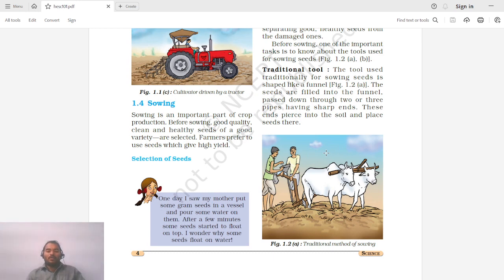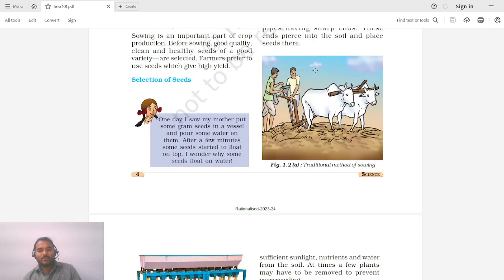So there are different tools used for sowing, so we will look at them one by one. The traditional tools, the tools used traditionally for sowing seed, are shaped like a funnel. You can see over here there are two farmers shown. There is something shaped like a funnel, there is a tube going into the ground, there is again some instrument which we cannot see but which is penetrating into the ground.